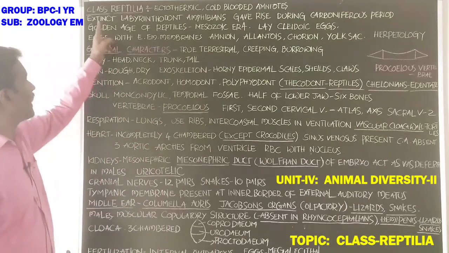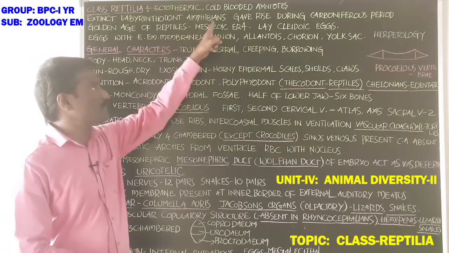Next, extinct labyrinthodont amphibians.